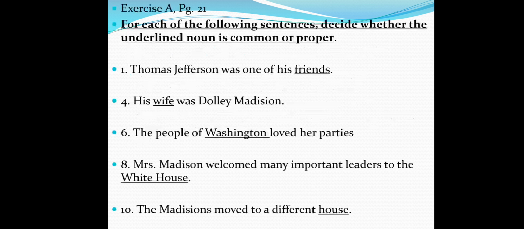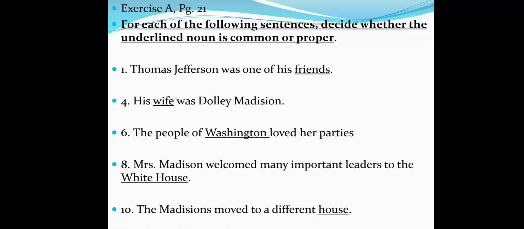Exercise A, page 21. For each of the following sentences, decide whether the underlined noun is common or proper. You're going to choose right now between them. Number 1. Thomas Jefferson was one of his friends. Friends is a common or a proper noun. Who can tell me the answer?